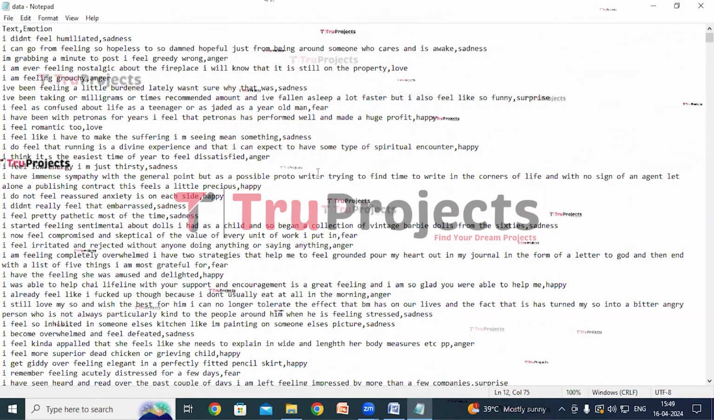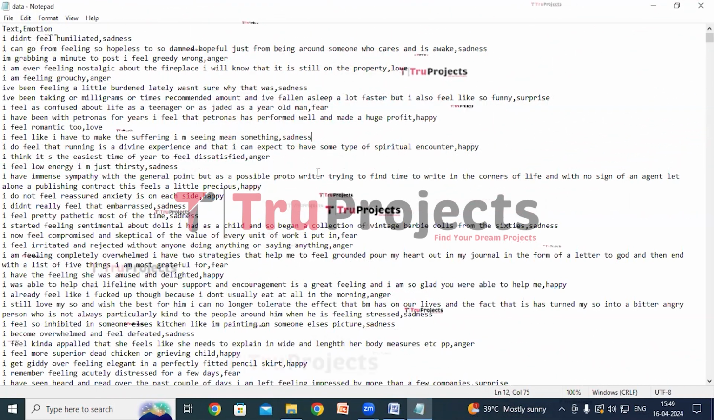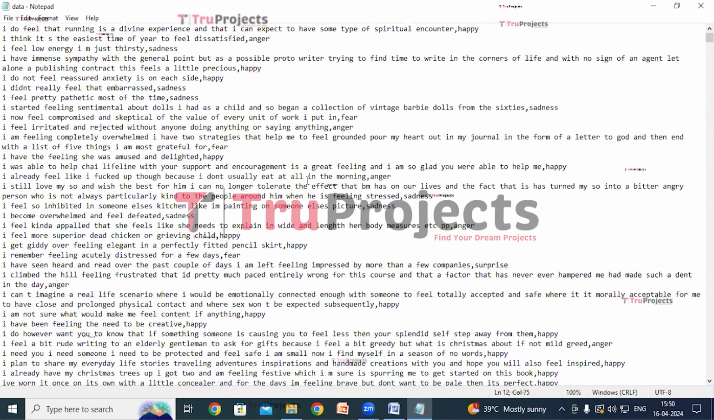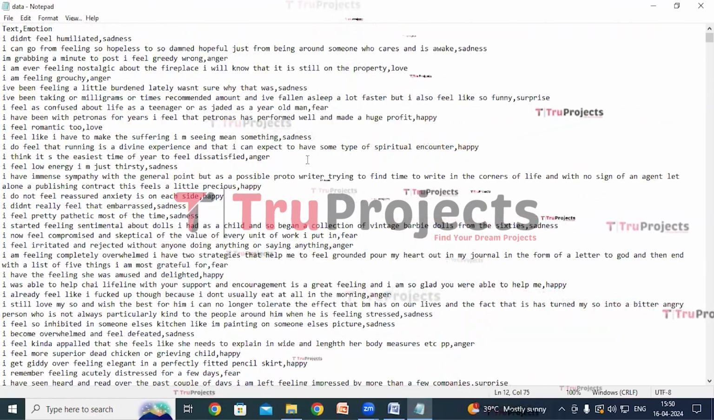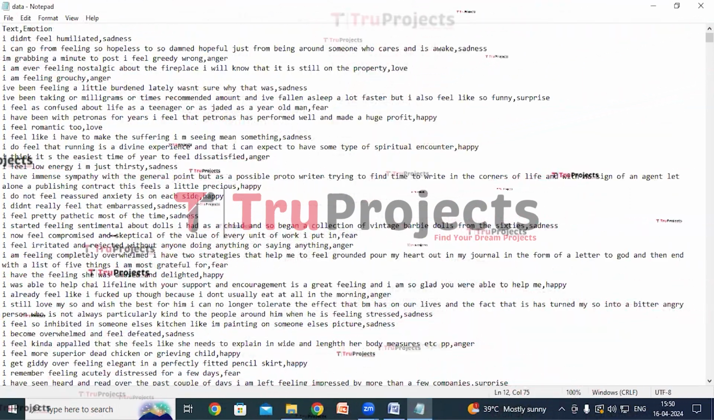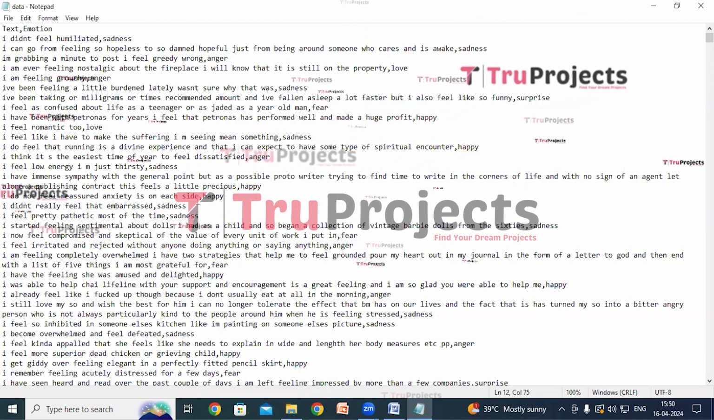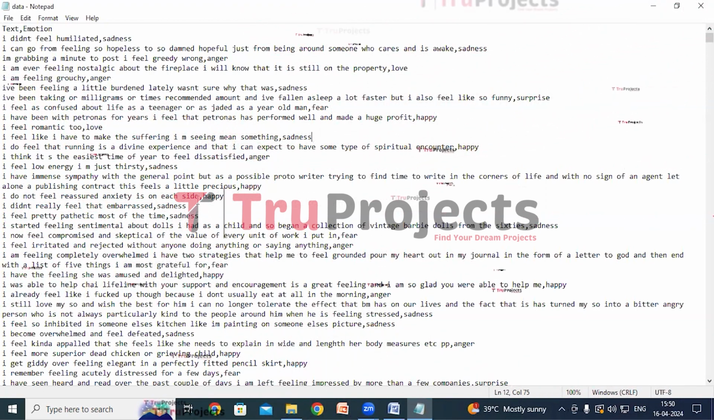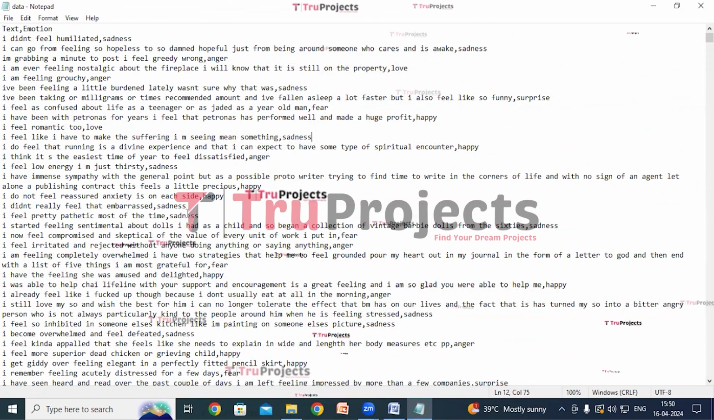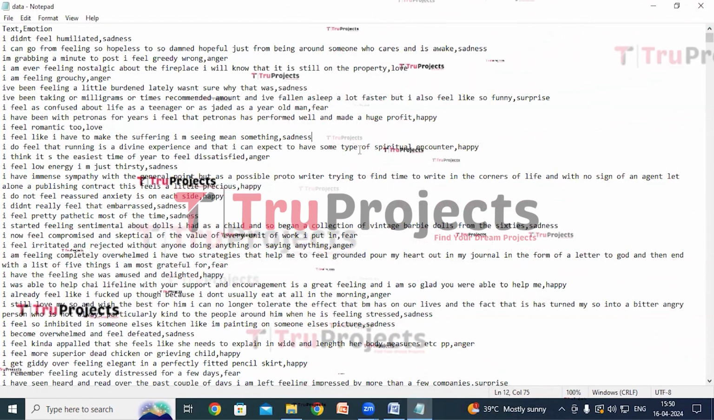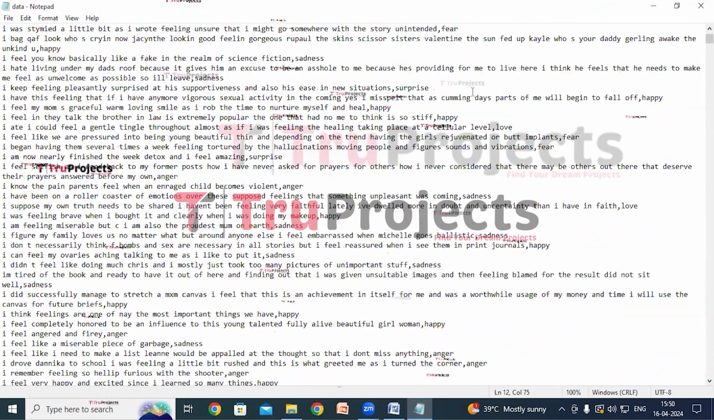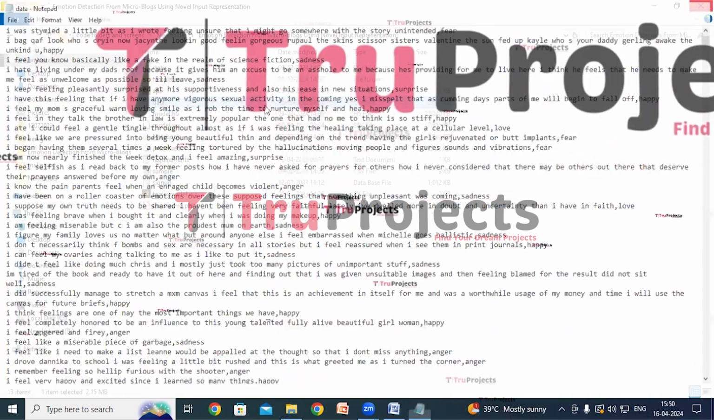So I have different classes or emotions in this dataset, that are sadness, love, surprise, happy, fear, and anger. So on this dataset, we will be training the machine learning and deep learning models. So before training the models, we will split this dataset into two sets, train and test sets. Train set is for training the models and test set is for evaluating their performance. So this is about the dataset.